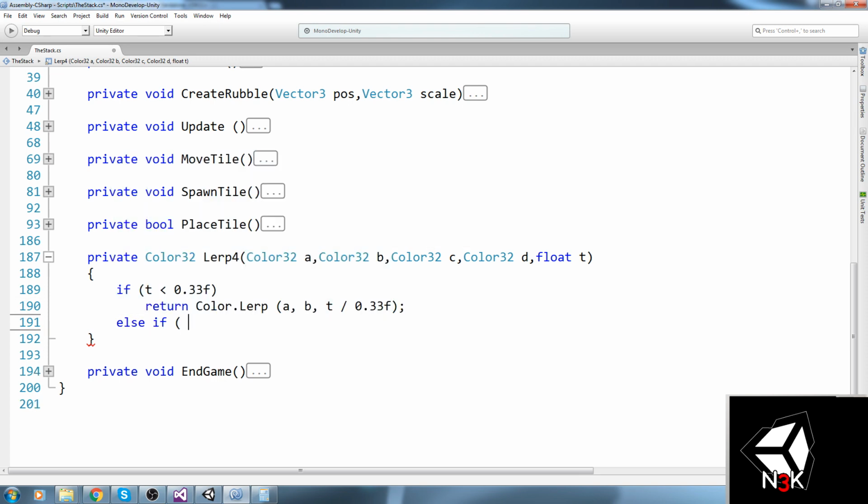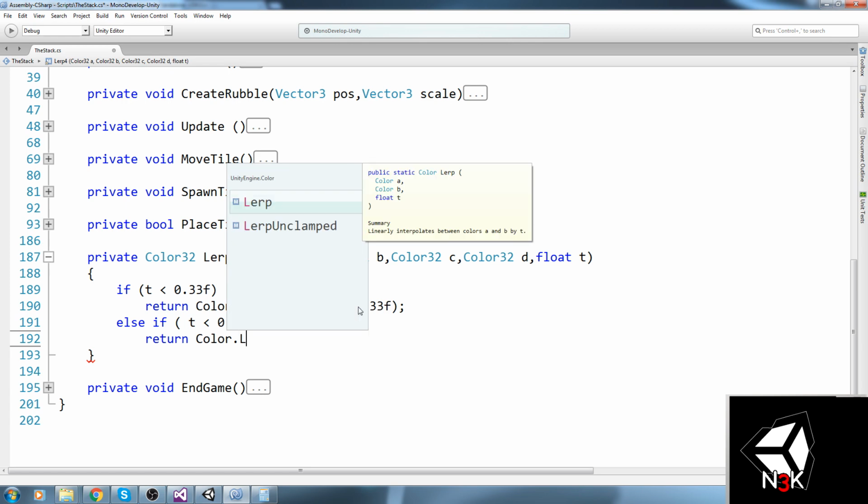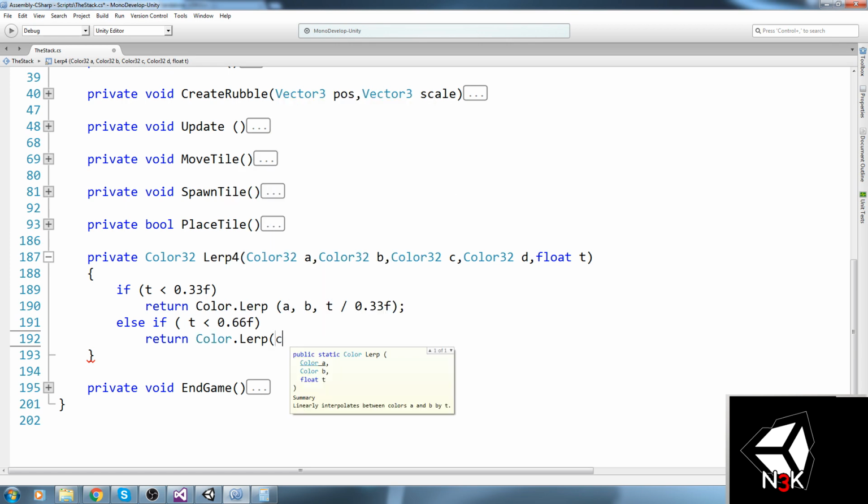Else, if T is smaller than 0.66 in this case, because we only need 3 if conditions, because we have 4 colors and every lerp is taking 2, so we can go from AB to BC to CD, right? And we do a return Color.Lerp, and we return B, C, and T divided by 0.66.